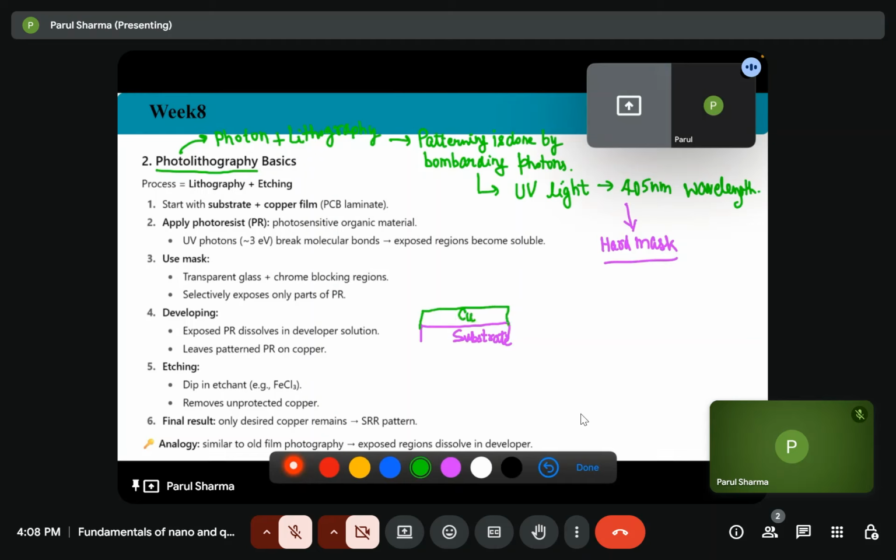Now to pattern the structure, we have to apply some photoresist. Substrate, copper.